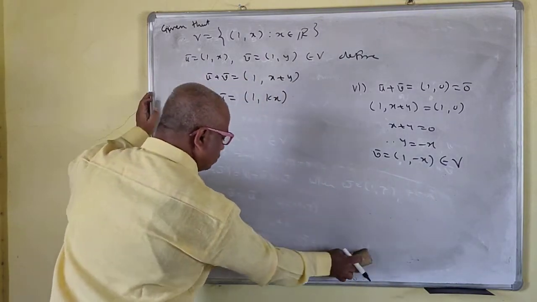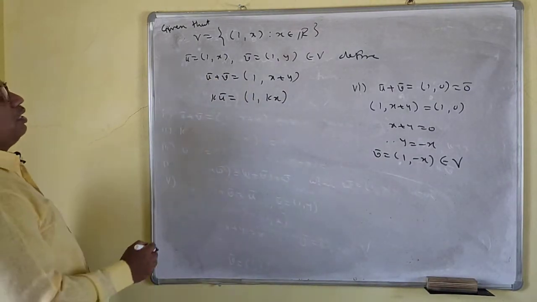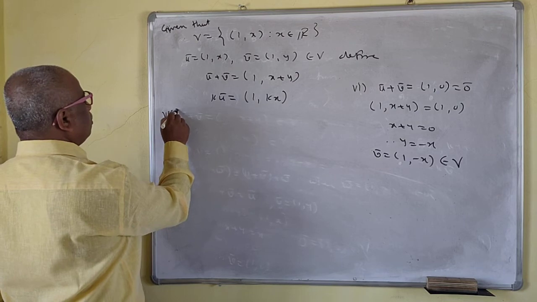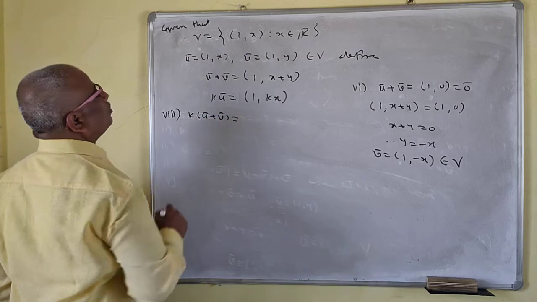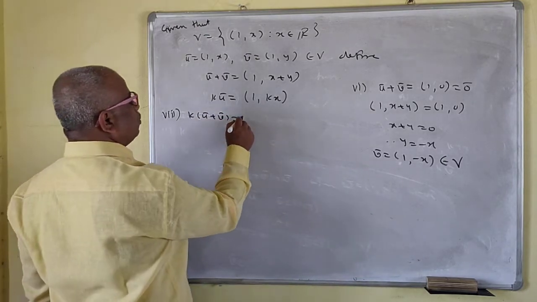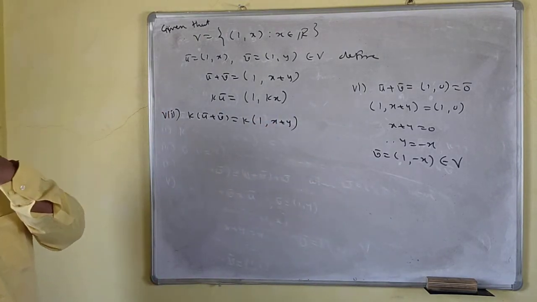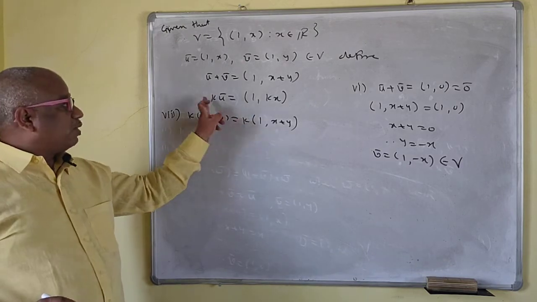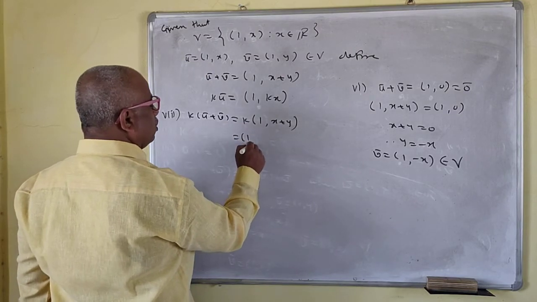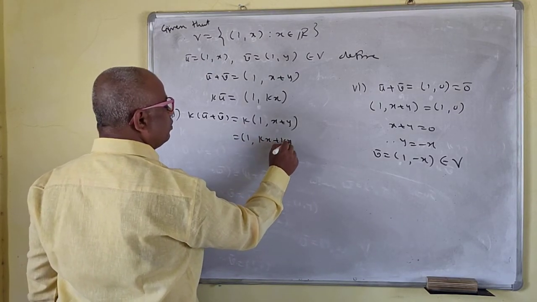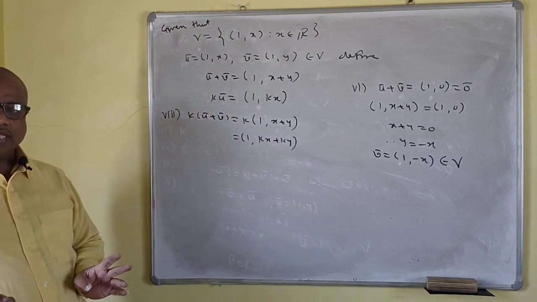Next, all these six criteria hold here. So we'll go for the seventh one: k into u bar plus v bar. K into u bar plus v bar is k into (1, x plus y). K into a vector means you just multiply the second component only. So this is (1, kx plus ky), you multiply k into x plus y. K into x plus y is kx plus ky because all three are real numbers.